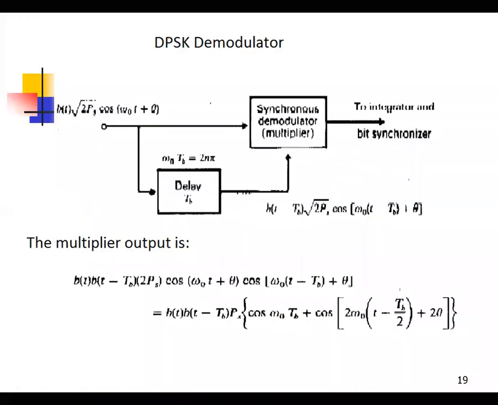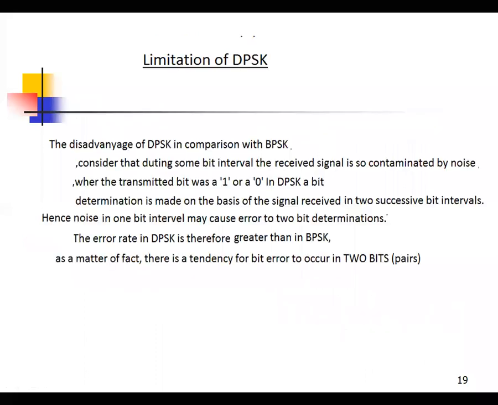And this is the DPSK demodulation, with a 1 bit delay to the synchronous detector. Okay. So now there are limitations of DPSK also. The output of the XOR depends on two inputs. The output of the XOR is differential data. What are the inputs? If it is 0, 0, output is 0.